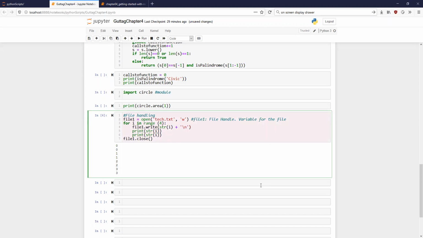So what does plus do? What is this plus doing? It is concatenating. Not adding, concatenating. It is physically putting those two things together. So in the first step, when I is equal to 0, it is going to concatenate 0 and the character backslash n. What does backslash n mean? It's a new line character. So what happens if I run this?